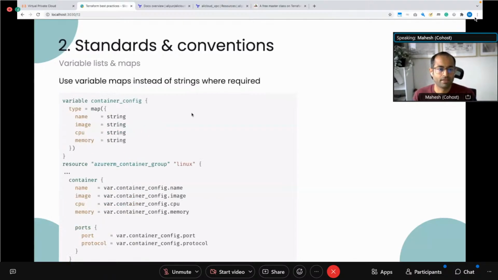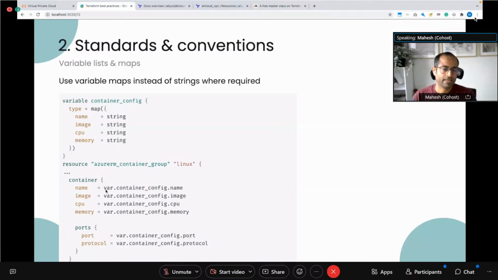The second main standard that I tend to follow, and this was not supported previously but now it is, is around variable types. So now you can create complex variable types. What that means is if you are creating a module or Terraform resource, rather than having to define multiple variables for every single type of attribute. So for example, in this case, I have a container group, azurerm container group. That's the resource I'm creating for Linux.